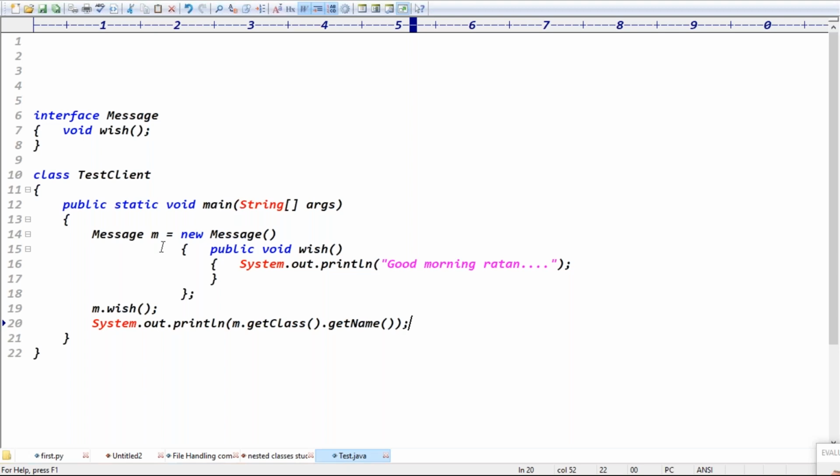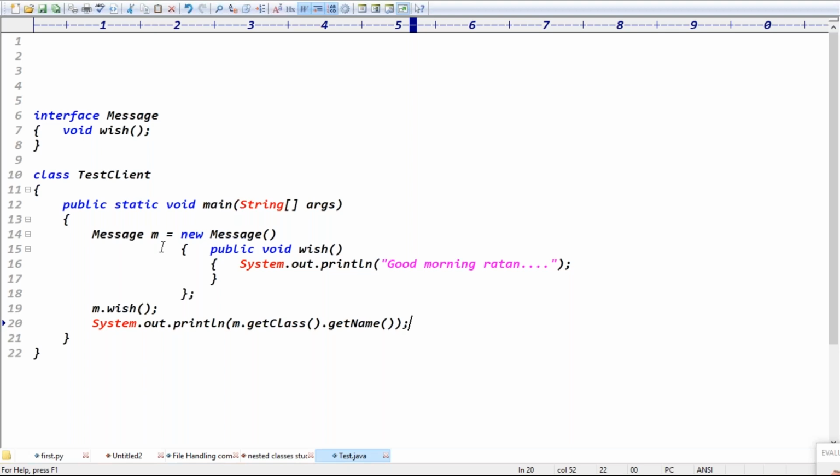But from the JVM point of view, in both cases the bytecode is the same. The length of the code is reduced, since we are not taking a separate class.